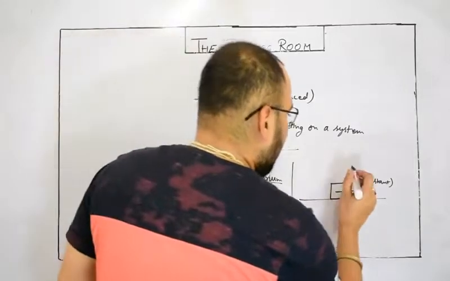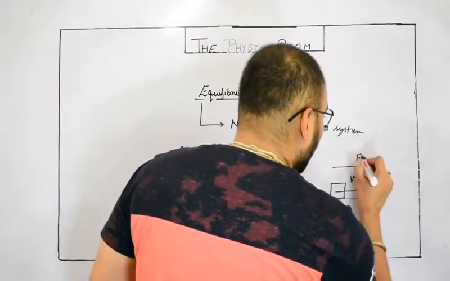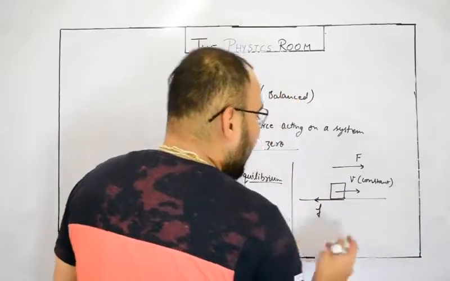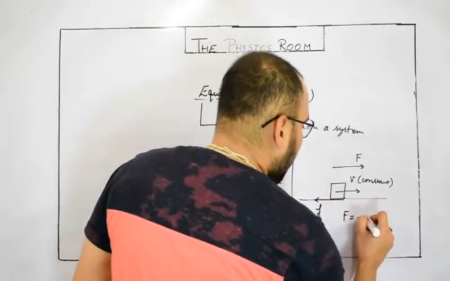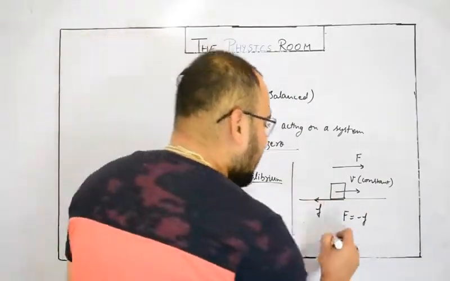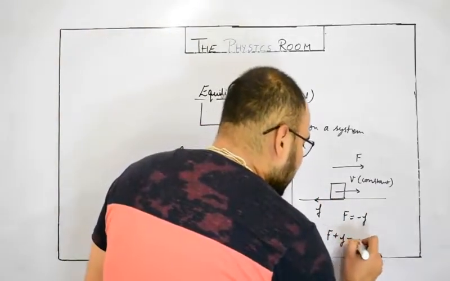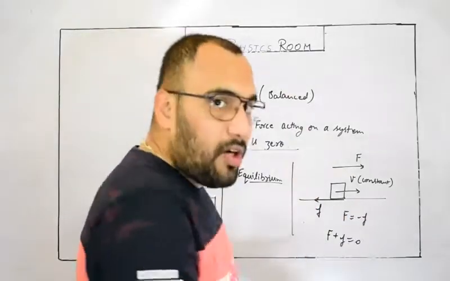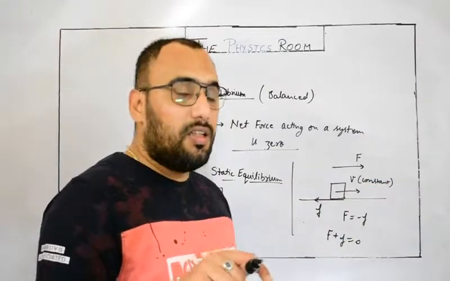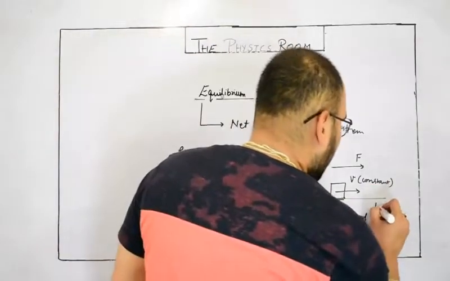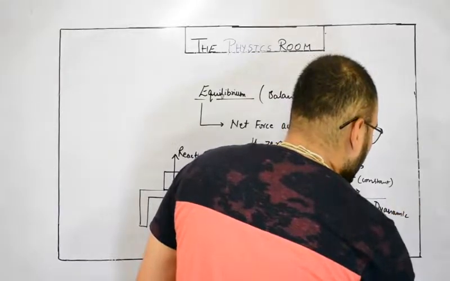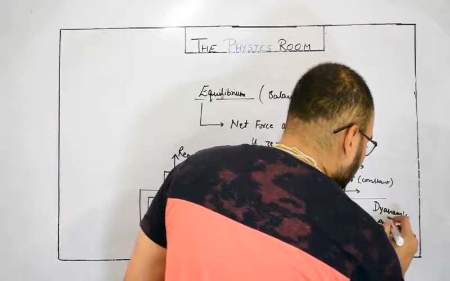Obviously here we are trying to apply a force in the forward direction, but if a friction force is acting in the opposite direction, mathematically F and small f are equal and opposite. So ultimately the net force is 0. So the body is still in equilibrium, but it is moving, it is not at rest. That type of equilibrium is called dynamic equilibrium.